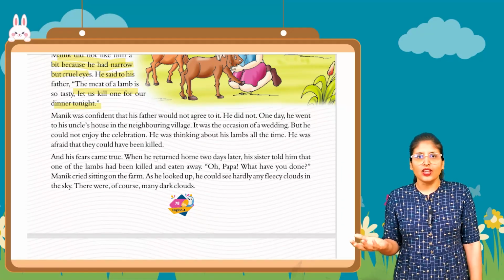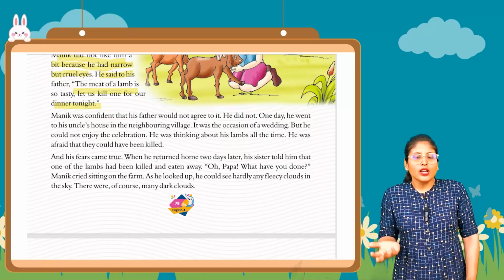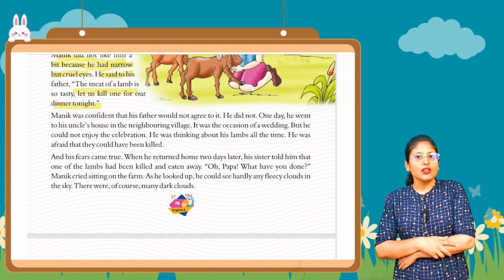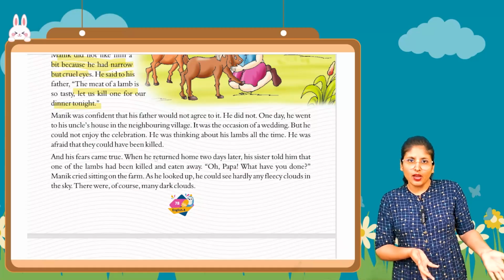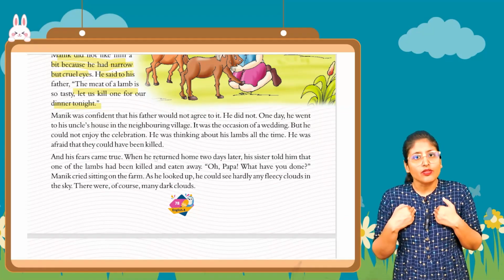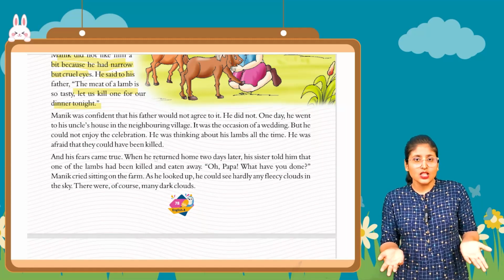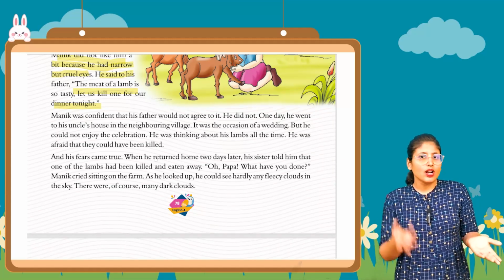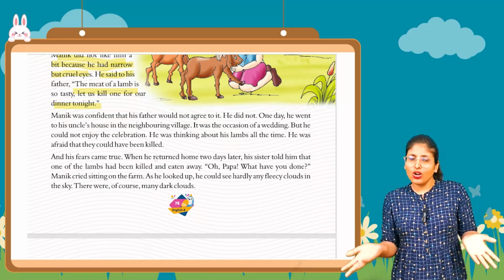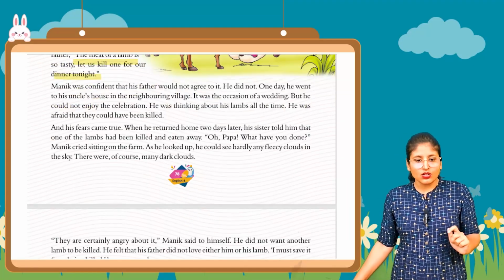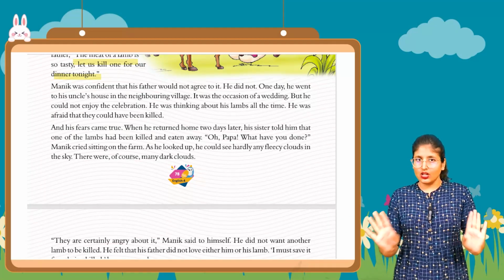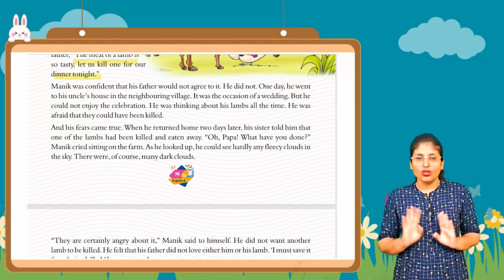And Manik was very sad and very angry. How could that uncle talk like that? These lambs are my life, my whole world. How can I give them and just tell them to kill them? No, because we cannot give our loved ones to be killed. Of course not. Manik was confounded that his father would not agree to it.